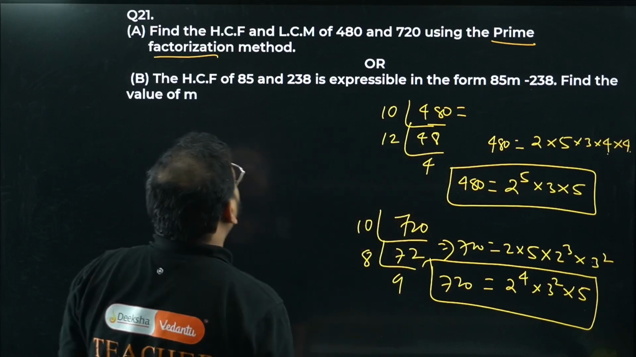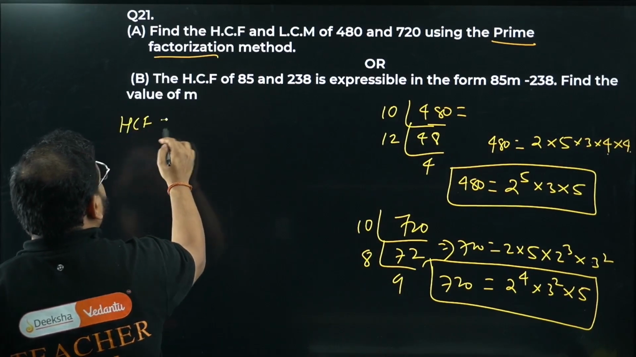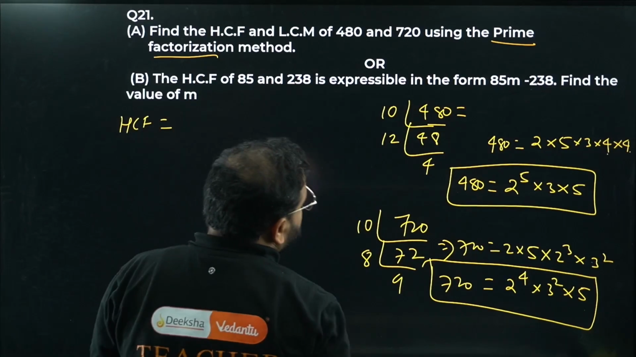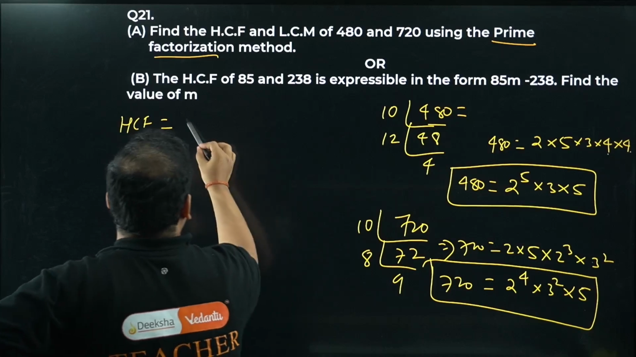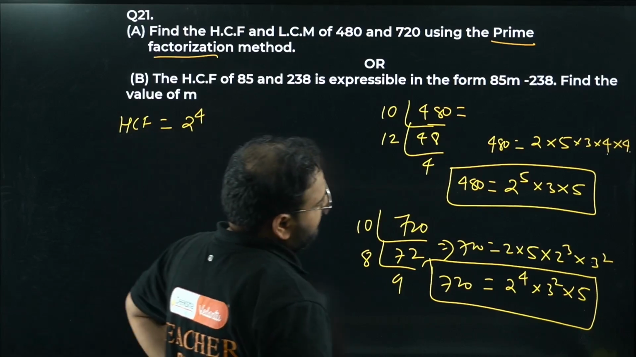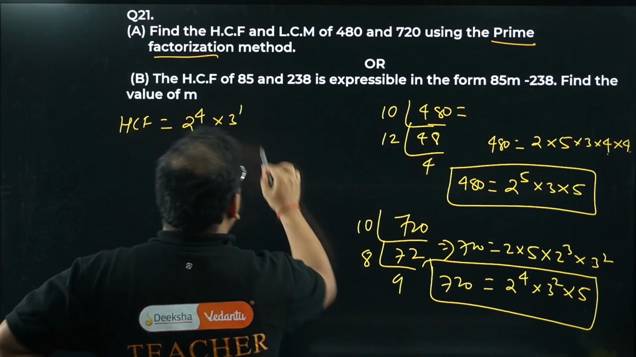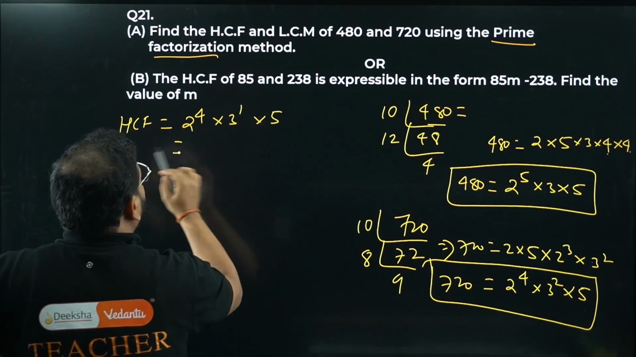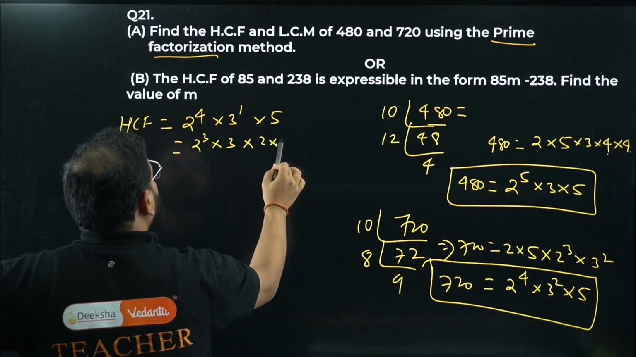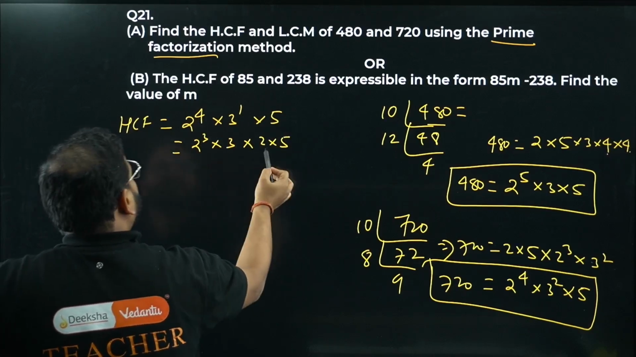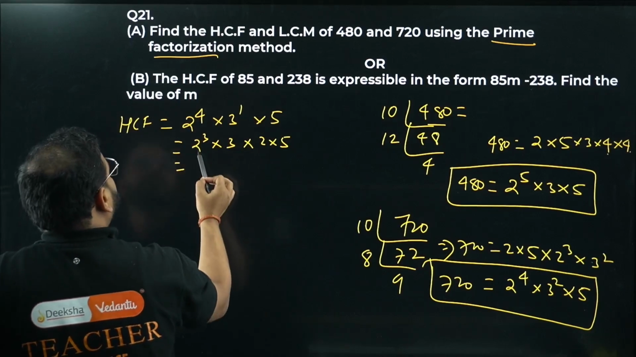Now we are looking for what? We are looking for HCF and LCM. HCF is what, sir? Check this out, 2 power 4, and 3 power 1 and 5 is there. So what we're getting? Let's keep this like this, 2 power 3 into 2 into 5. How come? Because I can make 10 over here. We get here 8 into 2. So 2 power 4 is written as 2 power 3 and 2 power 2.